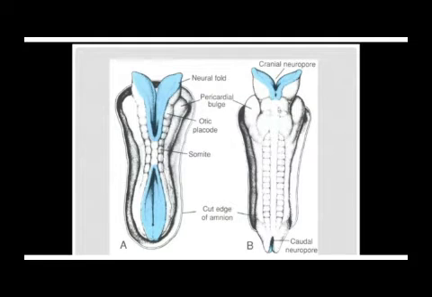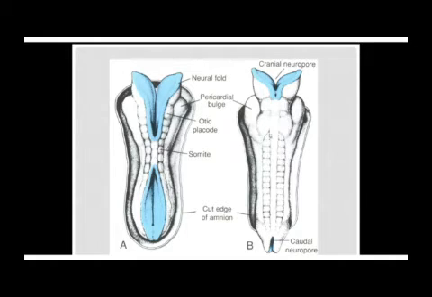After the folds have fused and the neural crest cells have separated, you're going to have a tube known as the neural tube. Now this tube, as the name suggests, has a cavity within and has an opening in the cranial or head region known as the cranial pore, and also has an opening in the caudal region known as the caudal pore.